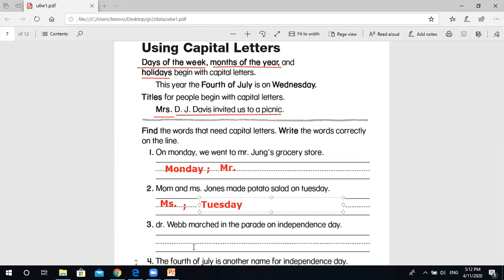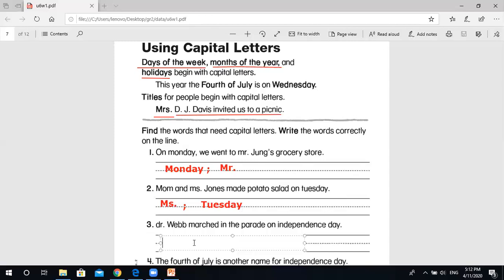Now let's read number 3. Doctor. Doctor is a special name for people. Write it with a capital letter and don't forget to write the dot after doctor, okay? And here, Dr. Webb marched in the parade